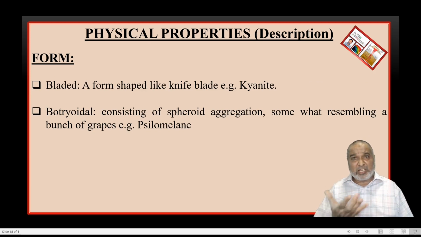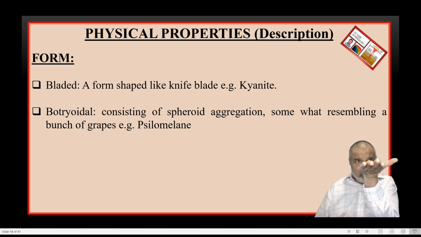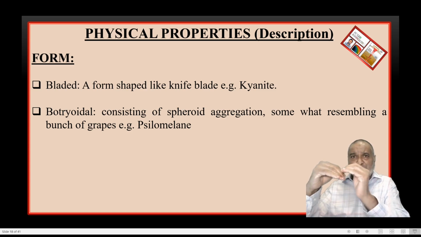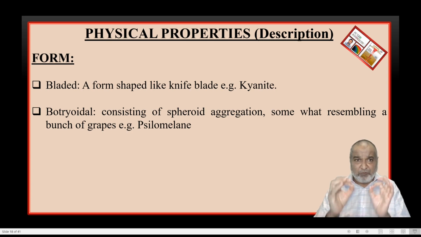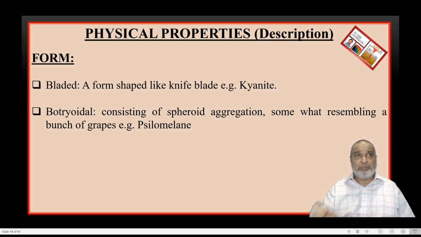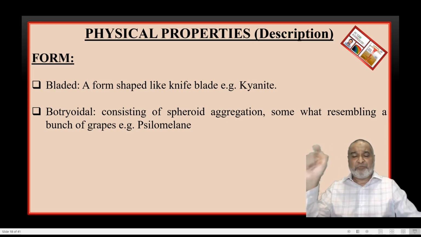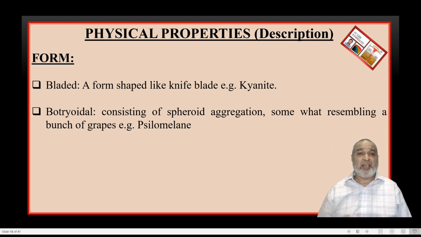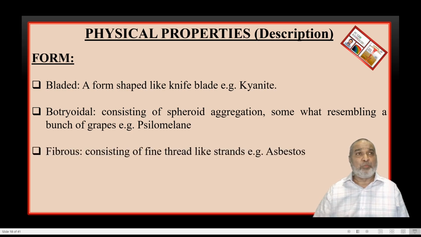The psilomelane surface shows a bunch of grapes or spheroids. Just put eggs in a tray and bring it in front of your eyes. You are going to see dome-like features on the surface of that tray. This typical form is called a botryoidal form. It is a bunch of grapes, or simply eggs kept on a tray. You will see the dome features. That will be shown only by psilomelane. This particular ore mineral shows this diagnostic property, that is, the botryoidal form.